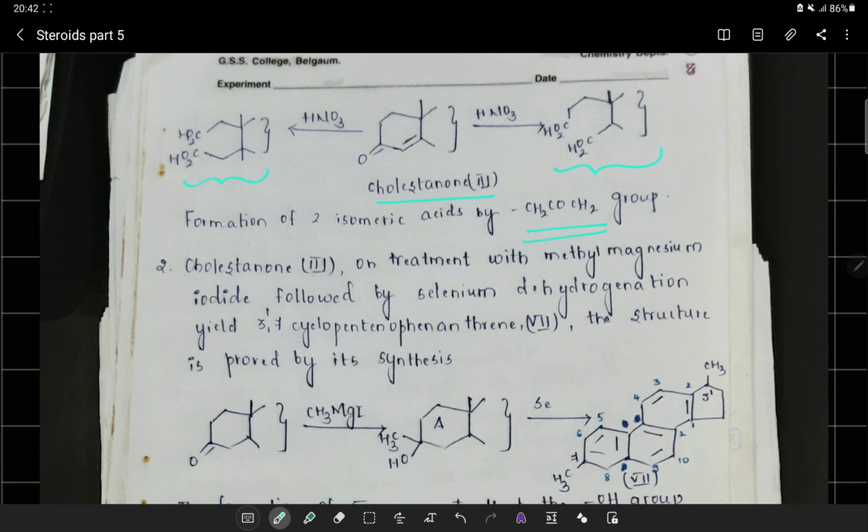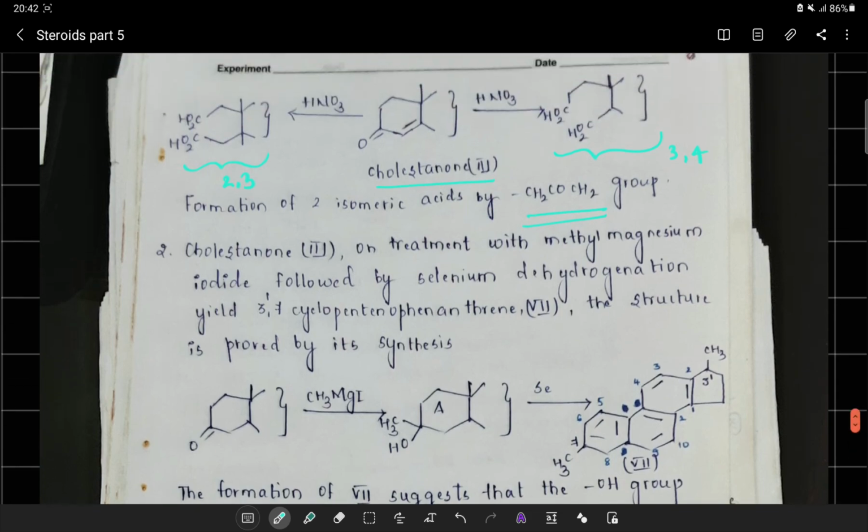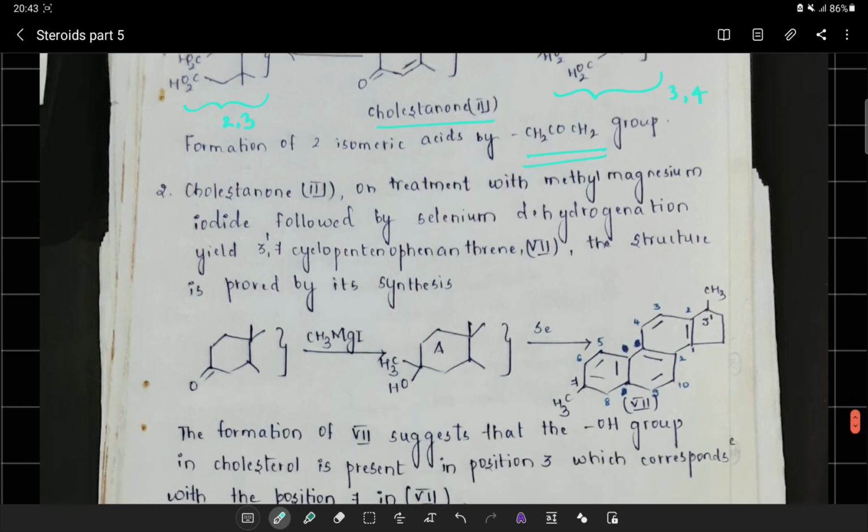We could get two isomeric compounds, that is, either the cleavage is between 2 and 3 or the cleavage is between 3 and 4. These two isomeric acids finally concluded that the OH has to be present at either position number 2 or position number 3.